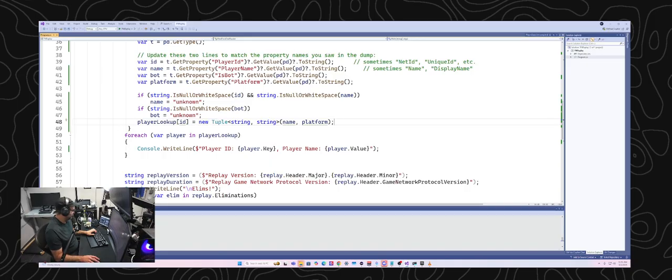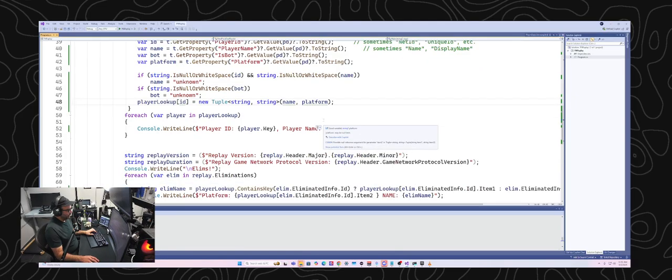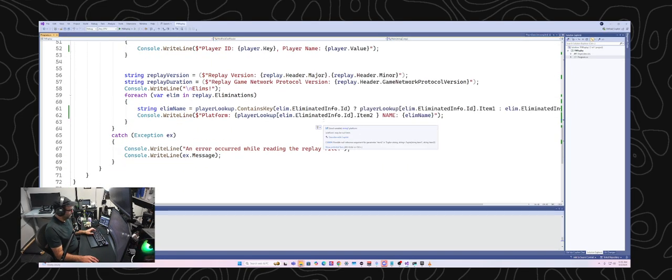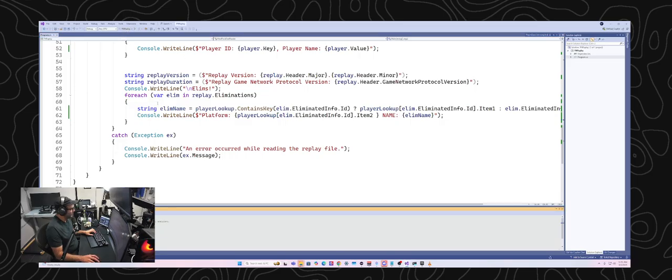So Marley says, can you find skin data? I need to find out if it indeed is always Sabrina Carpenter who kills me. I think I can. There is a cosmetics value as well. I'd have to go look and see what is in the cosmetics value, but I think that is possible. For now, I'm just going to swap out bot with platform and run this and see if it works, and see what it tells us.